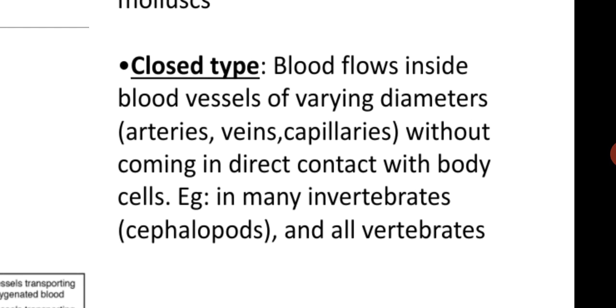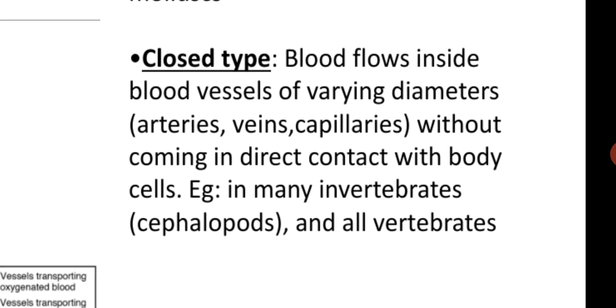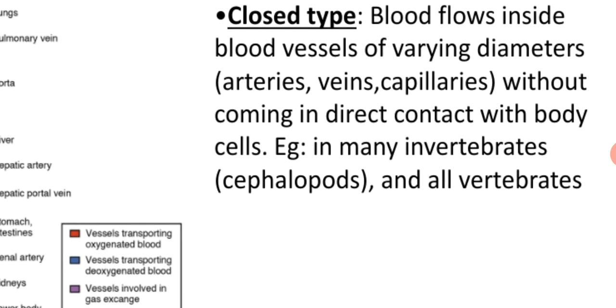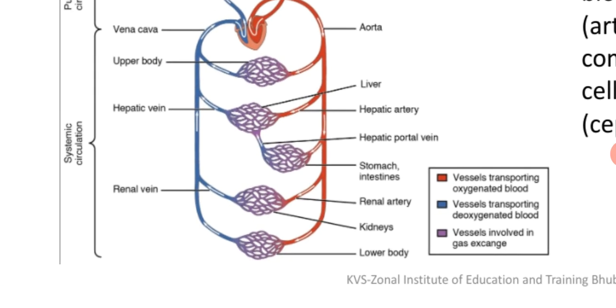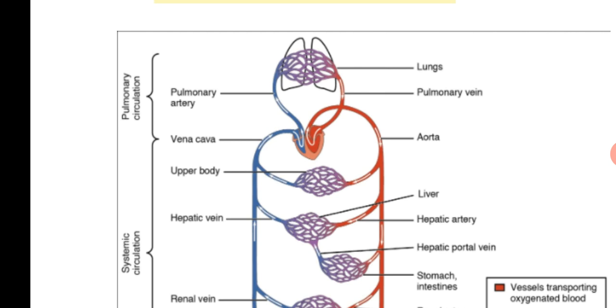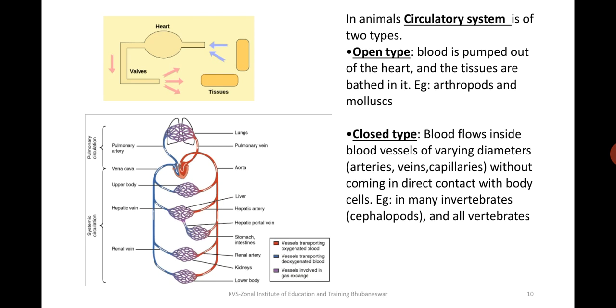Another type of circulation that we find in higher organisms or vertebrates is a closed type, where the blood flows inside blood vessels of varying diameters, arteries, veins, capillaries, without coming in direct contact with the body cells. You'll find this same in our system, and the blood moves twice, which forms a double circulation that we studied in our class 10th syllabus. So this is either open or closed.